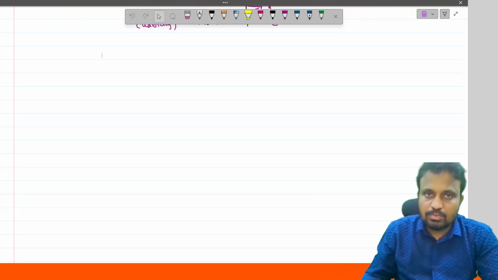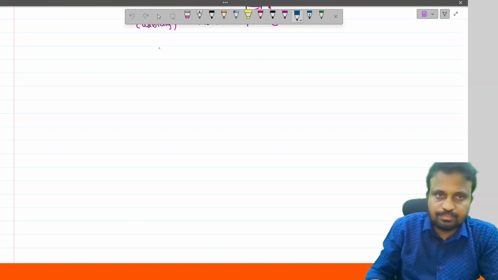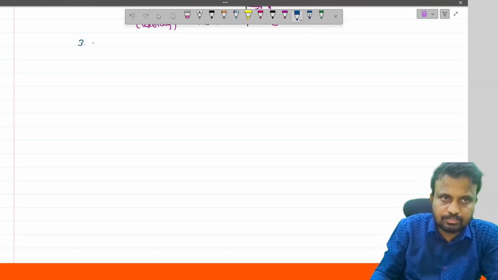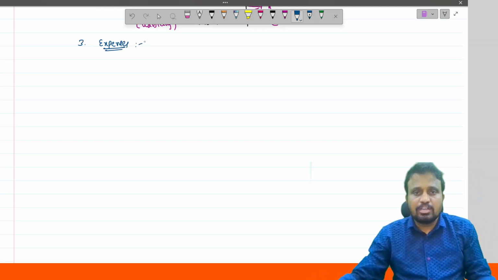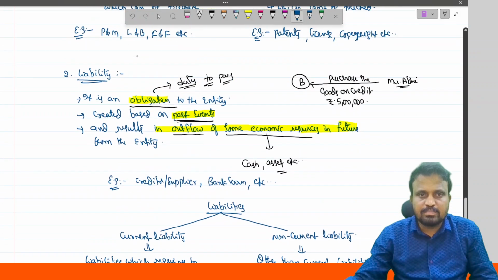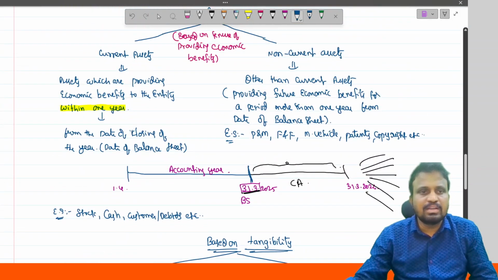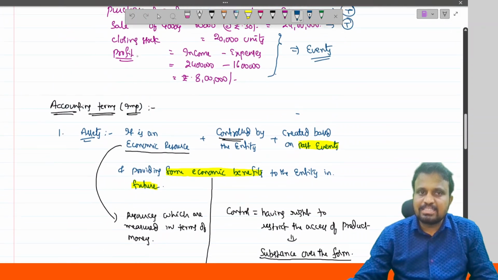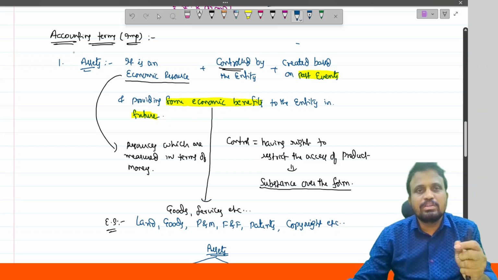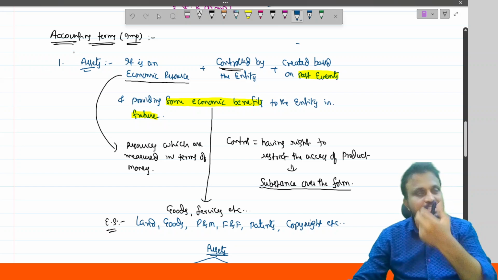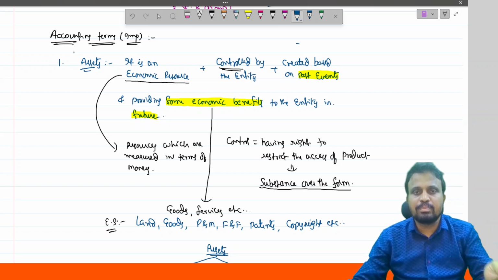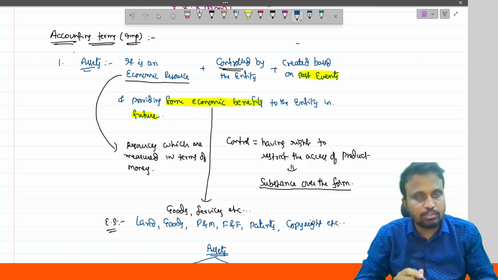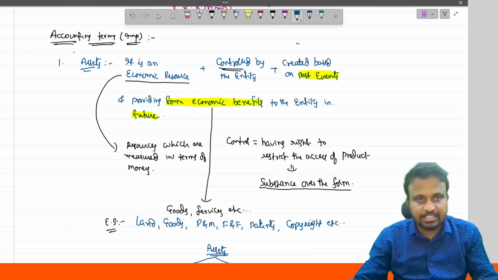So, coming to the next one, expenses. Till now we discussed what is meant by asset and what is meant by liability. Asset is an economic resource controlled by the entity, created based on past events and providing some economic benefits to the entity in future. That is called an asset.